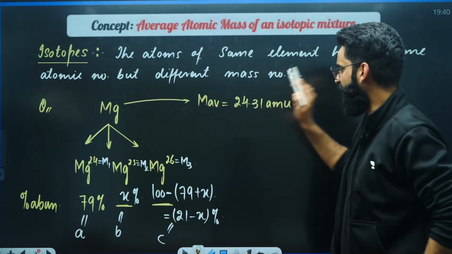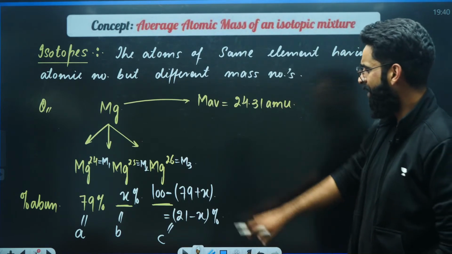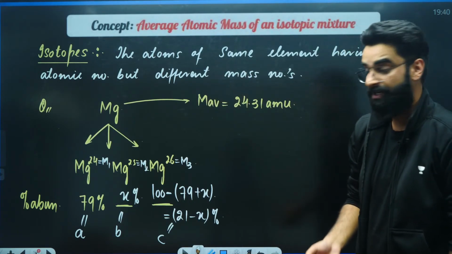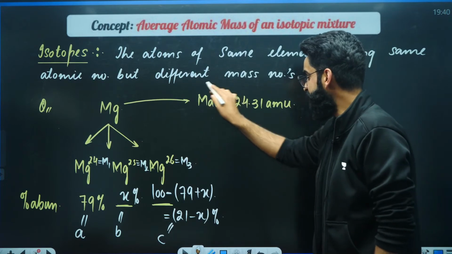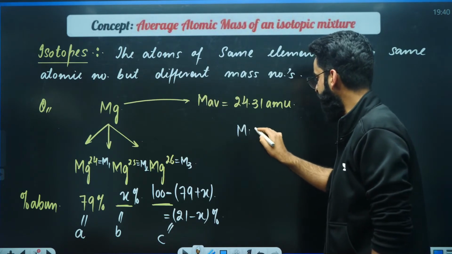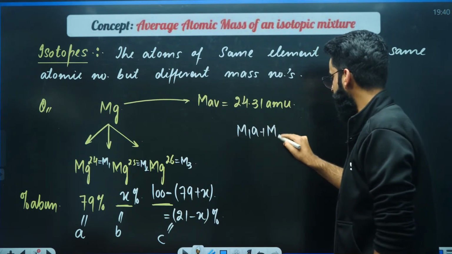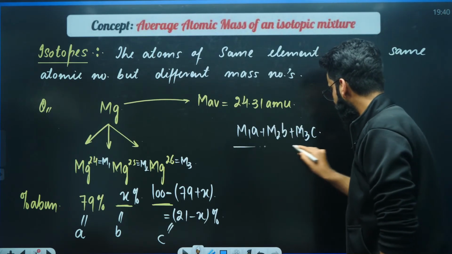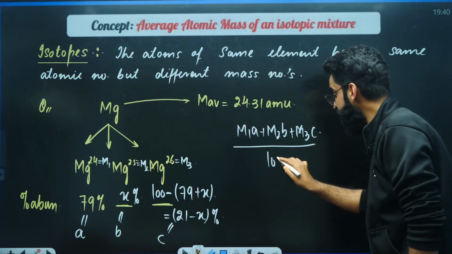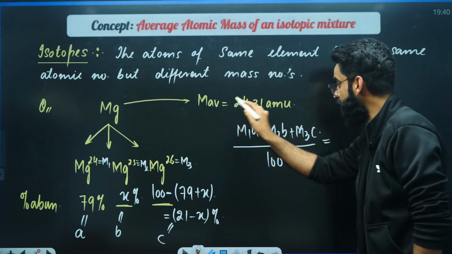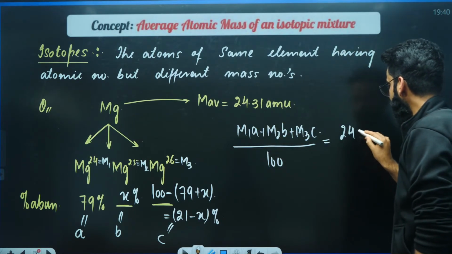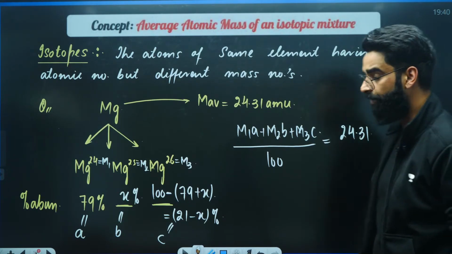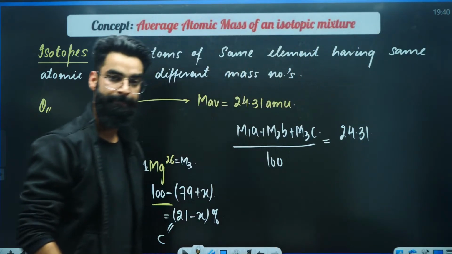Since the average atomic weight of magnesium is given, how do we calculate the average atomic weight actually? The formula you already know. Instead of MAV, I'll be writing M1A plus M2B plus M3C, divided by A plus B plus C, that's always 100. And this is already given to us as 24.31, right?